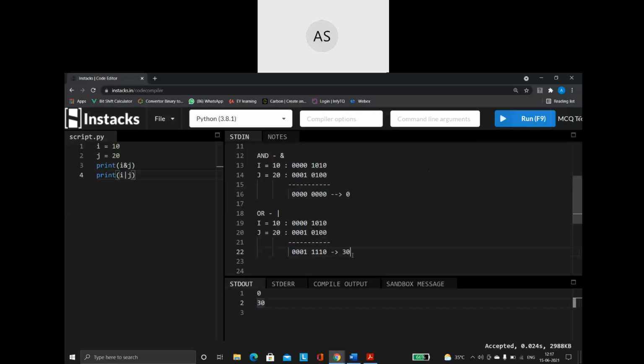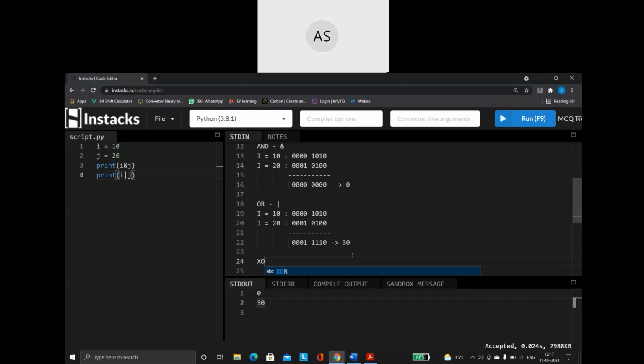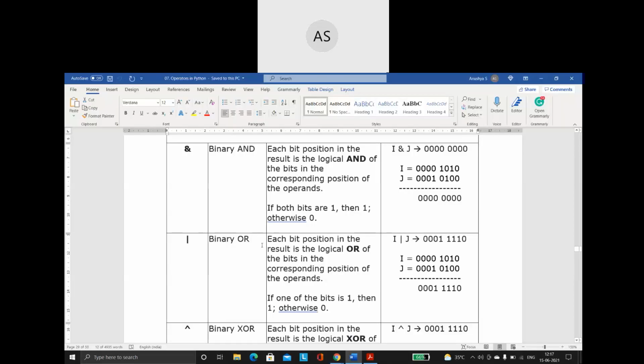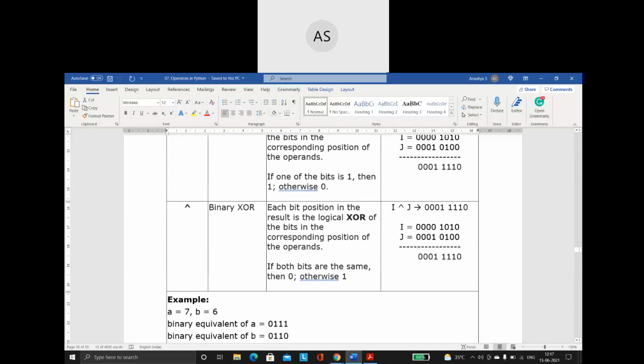The third operator we have is our XOR operator. XOR means exclusive OR. So how is it different from the OR operator? Please understand XOR. What XOR does is, if both the bits are the same, then it will give 0. Otherwise, it is going to give 1. This is how my XOR operation works.